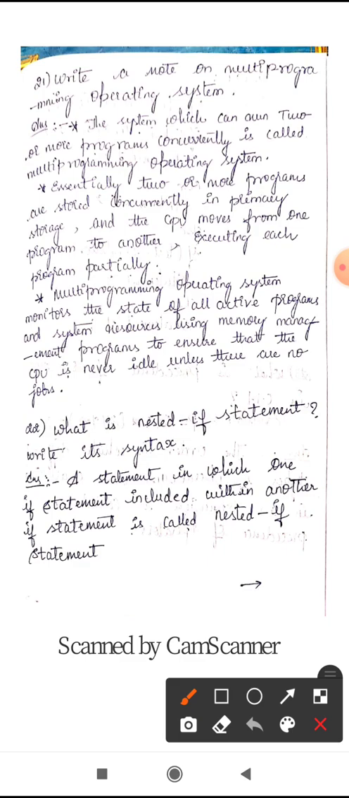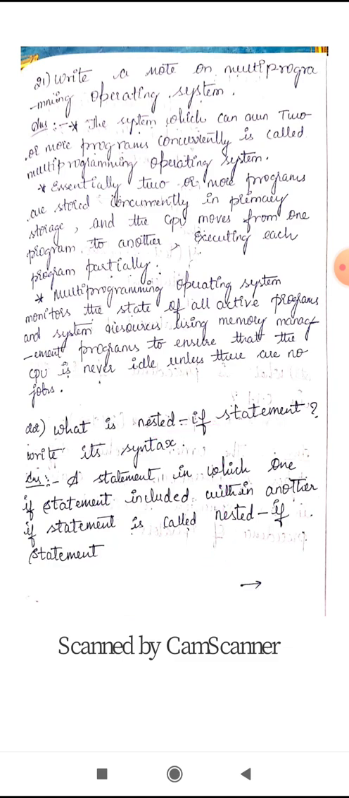So what is a nested if statement? A statement in which one if statement is included within another if statement is called a nested if statement. So one if statement is present within another if statement. If you have two if statements, where one is the outer if statement and another is the inner if statement, then such a statement is called a nested if statement. Okay. So what is its syntax?